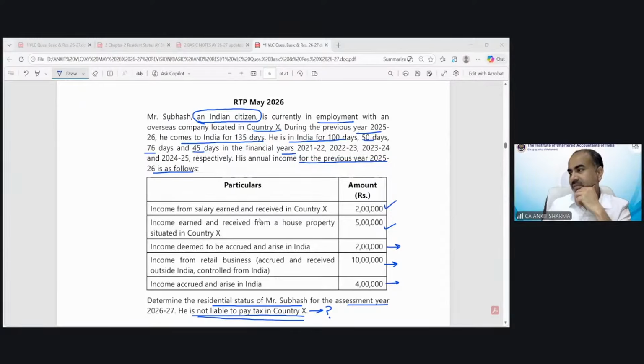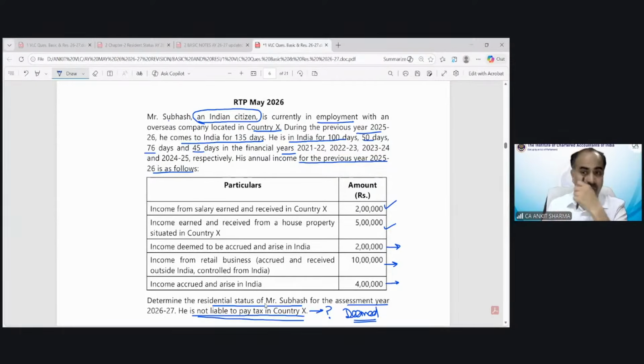There's something else. This information is having some hint for all of you that maybe in this question that provision is going to be applicable. Yes, very correct, Mr. Navneet, this time. Deemed resident. For the purpose of deemed resident, it is a mandatory condition that in that other country taxes are not applied. So if there is information like this that in the outside India country tax is not applicable, then you should keep in your mind that maybe in this question deemed resident provision would be applicable.